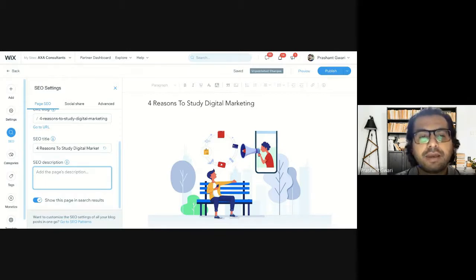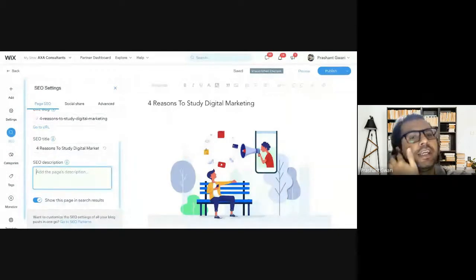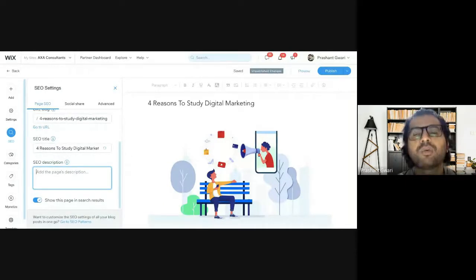And as we have around a 120 to 220 character limit here, we can use more than 2 keywords here. We can use at least 3 to 4 keywords in our SEO description. And when we are creating an SEO description, we will try to create 2 sentences, not one, because one sentence of around 220 characters is not good enough as compared to 2 sentences of around 120 characters each.